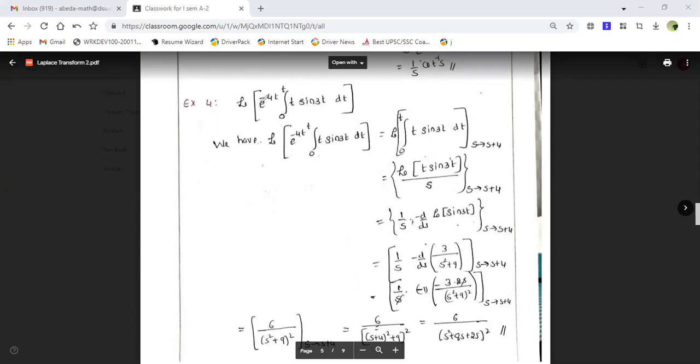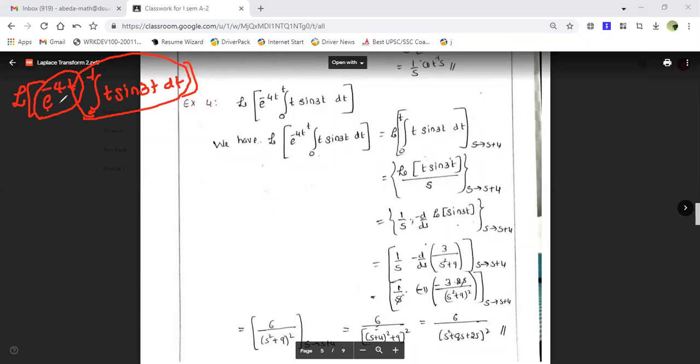Okay, now let me come back to this example. Here, the Laplace transform of e to the power minus 4t and then the integration from 0 to t of t sine 3t dt. This is the problem. So what we do here is, first let us apply the first shifting theorem. It is of the form e to the power minus at into f of t, where my f of t is this whole function.